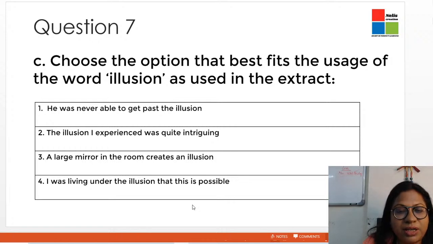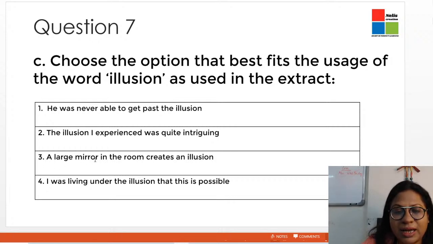I was living under the illusion that this is possible. So, living under the illusion. I was living under the belief that it's real and that this is possible. So therefore, the fourth option is the correct option.